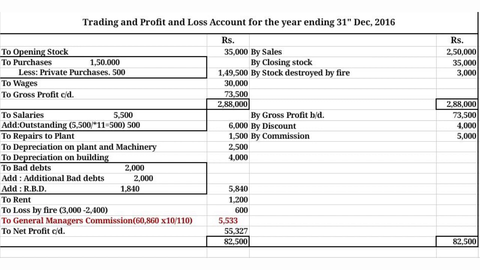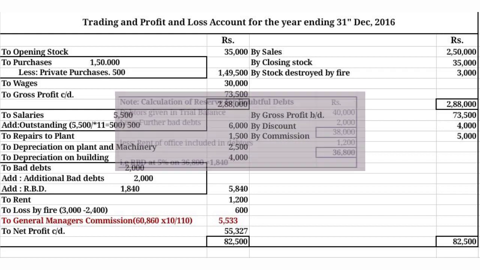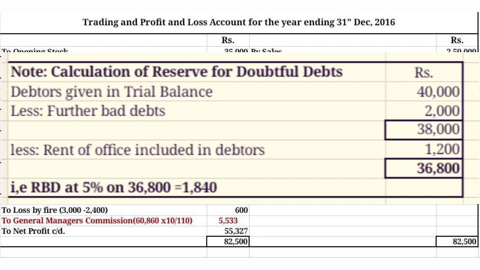Depreciation on building as well. Both are depreciated, so there is no need to deduct that amount from the assets in the balance sheet. Depreciation of plant and machinery as well as depreciation of building is already accounted for. Bad debts 2,000 are given, and additional bad debts 2,000 are given in the adjustment itself, so write off further bad debts 2,000. Then they ask us to calculate the reserve for doubtful debts, which must be added. So the calculation part: debtors given in the trial balance 40,000.